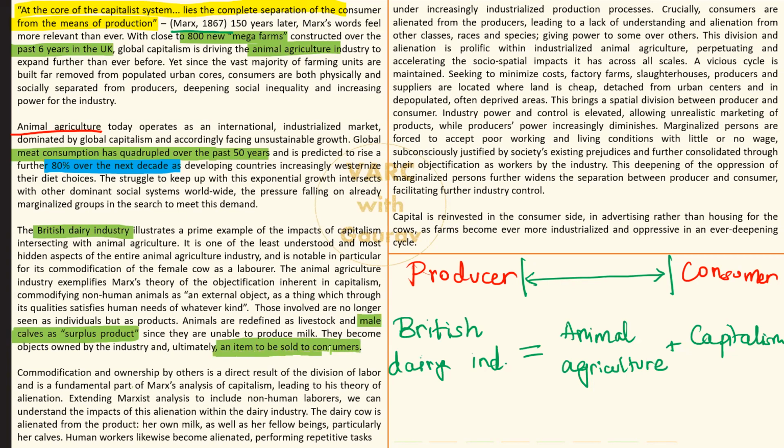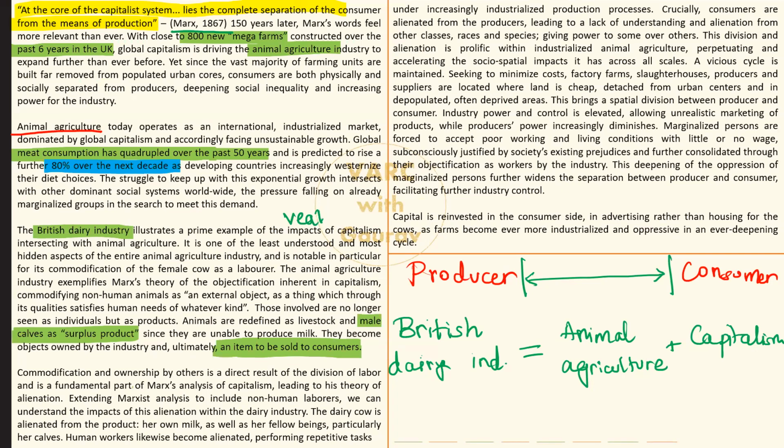FYI, male calves are generally sold to slaughterhouses, and their meat is consumed in society. Prominently it is called veal. Okay, I'll spell it out for you. You can make a note of it if you're not aware of these terms. बेसिक जो terms होते हैं meat के, it's beef जो कि grown up cattle से आता है, veal मतलब कि younger calf से मिलता है, pork is pig का meat, चिकन वगैरह ये तो आप सब जानते ही हो, from poultry comes from hens and ducks, so on so forth. So there is a lot of standard nomenclature that goes on, but yes, this is the basic of it.